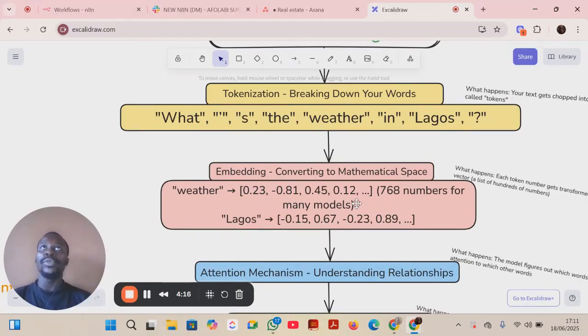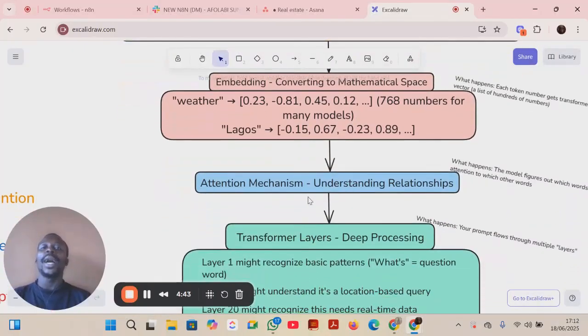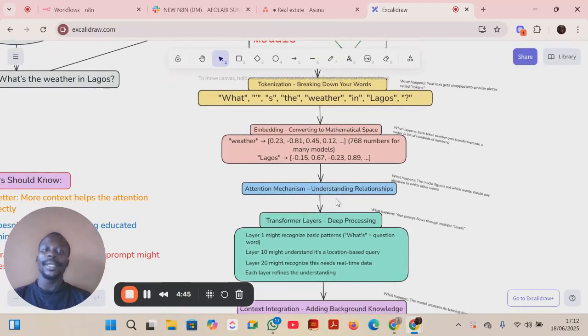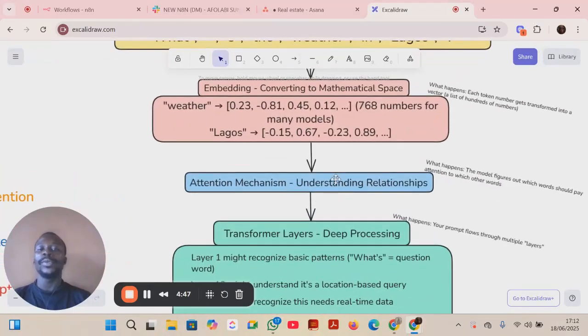That's why, for example, when we prompt ChatGPT with a bank in the prompt, bank can mean a financial institution, a river bank, or a power bank. Comparing all these contexts with that bank is what makes the LLM know which bank this person is talking about. And then the attention mechanism.